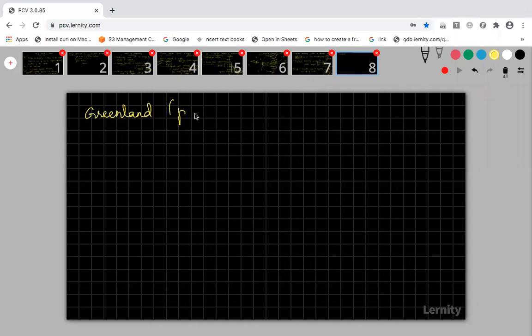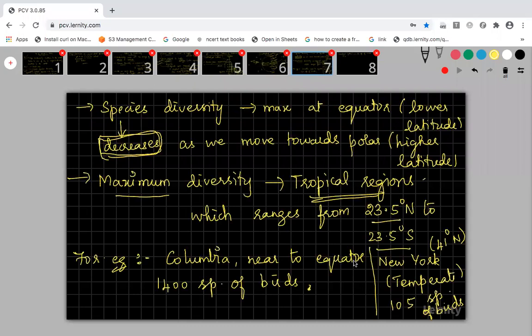Greenland, which is located very close to the polar region, is located 71° north, and it has just 56 species of birds. For example, I am telling you how biodiversity will decrease as you move from the equator to the pole. In the equator region, I have given one country called Colombia, which has 1400 species of birds.